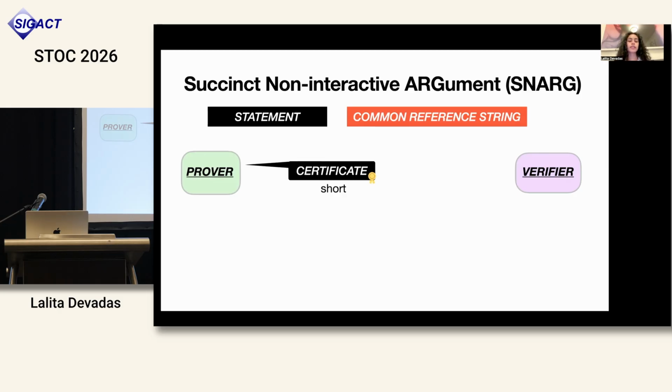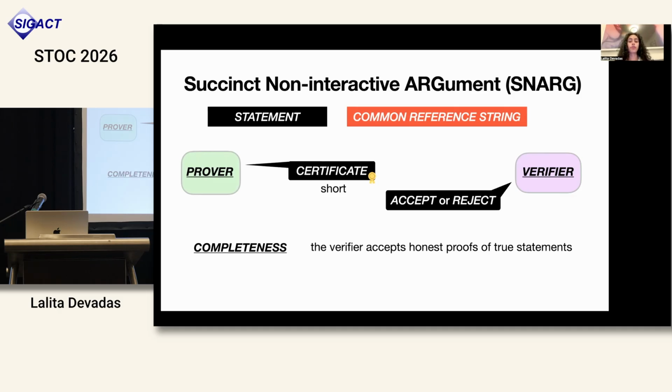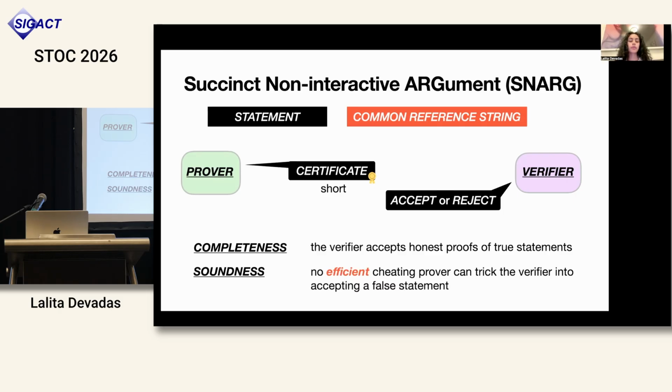The prover generates a succinct certificate, which it sends to the verifier. The verifier reads the certificate and then decides whether or not to accept or reject the certificate for the statement. We want some properties from a snark system. First of all, we want completeness, which says that the verifier should accept honestly generated proofs of true statements. And we want soundness, which says that no efficient cheating prover can trick the verifier into accepting a false statement.